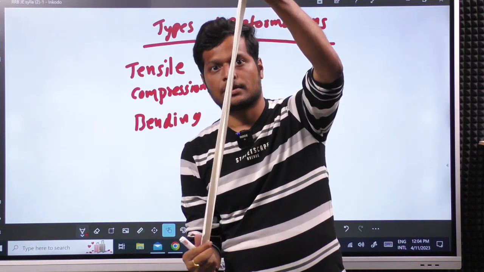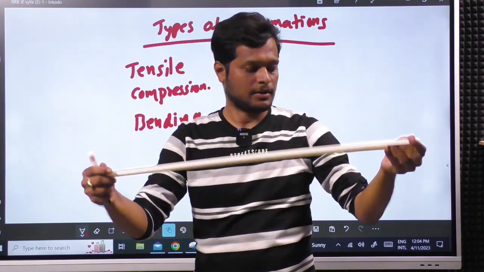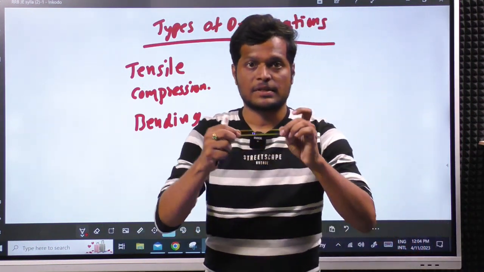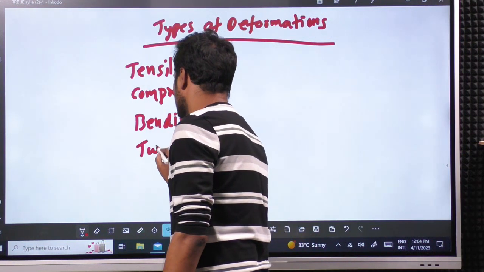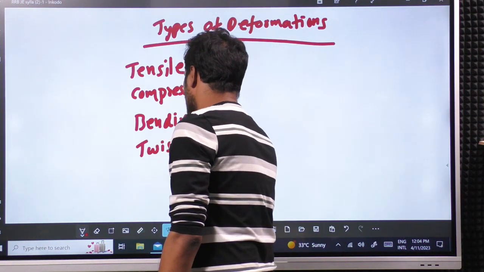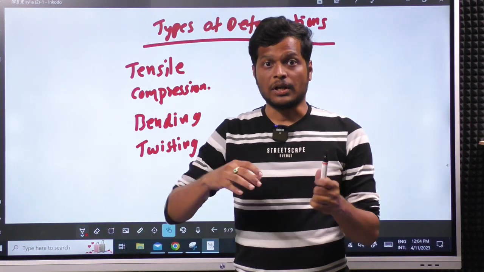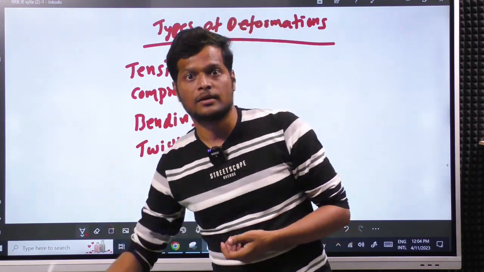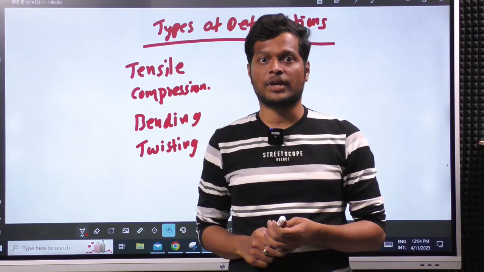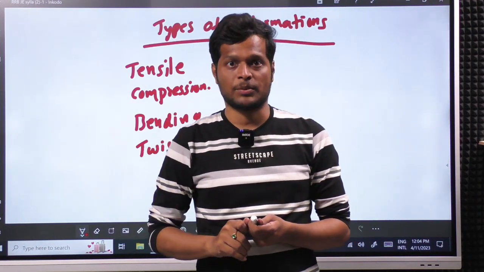This is twisting, this is bending, this is tension. Okay. So in how many ways can we deform a body? You may think, so like this also we can deform. Yes, that is also in our syllabus.